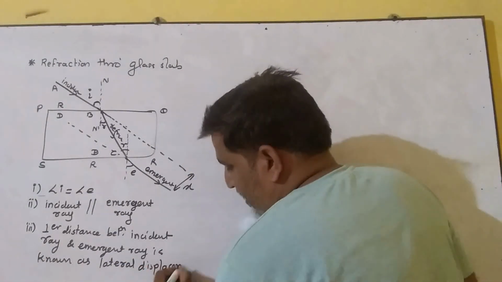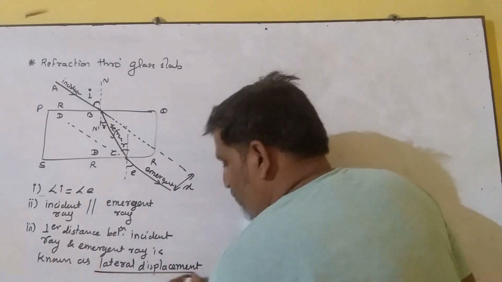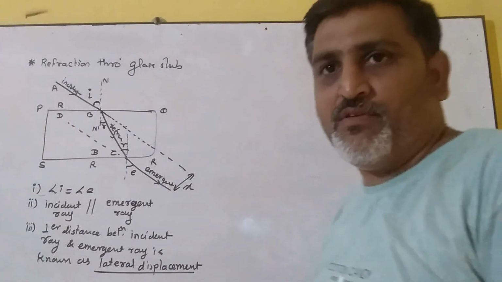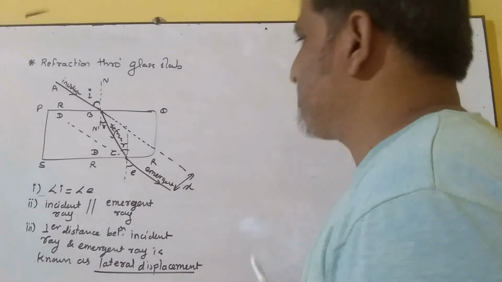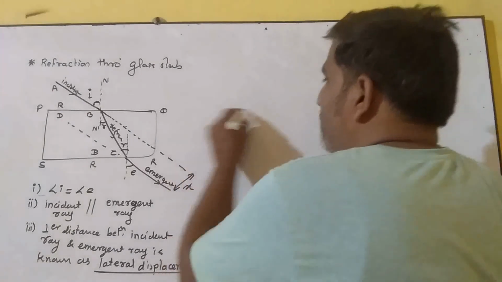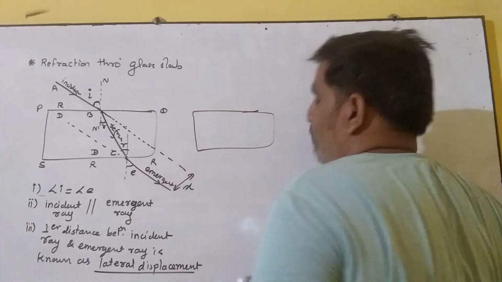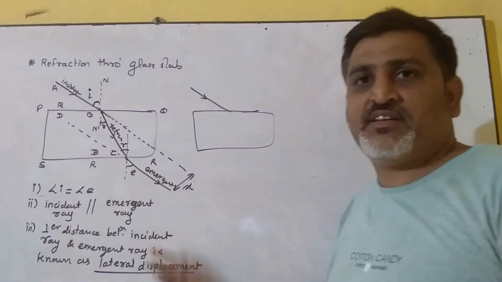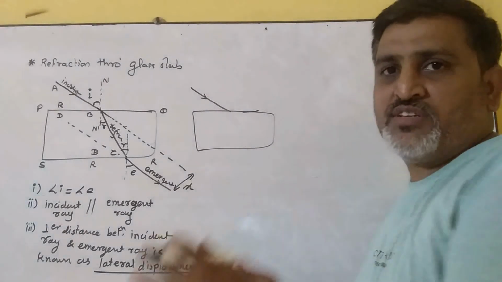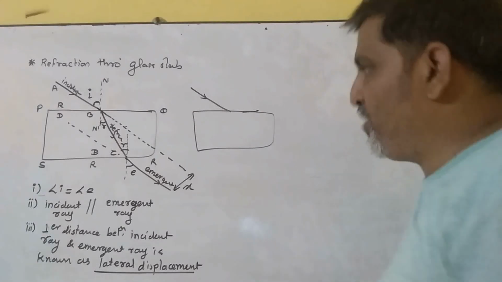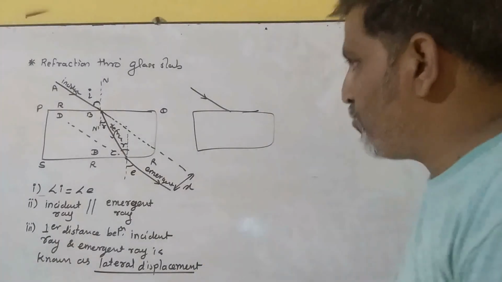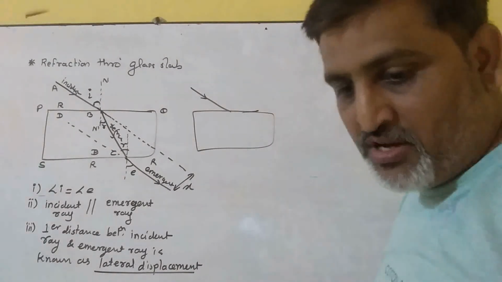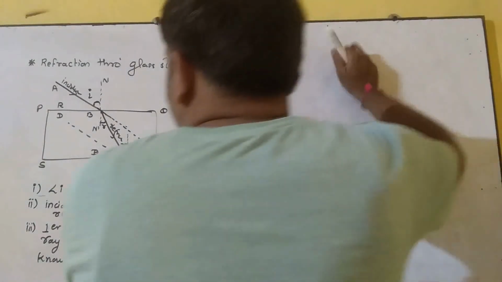Okay, so these three things we come to know from this diagram, refraction through the glass slab. This diagram is asked for 2 marks only. A glass slab is given and the incident ray is given, and the question asks to complete the diagram till the rays emerge out. Okay, so this is the total discussion about refraction through the glass slab. Now let's see the next topic.